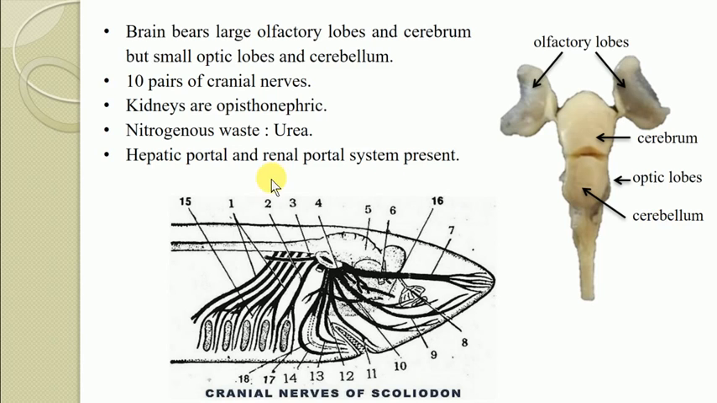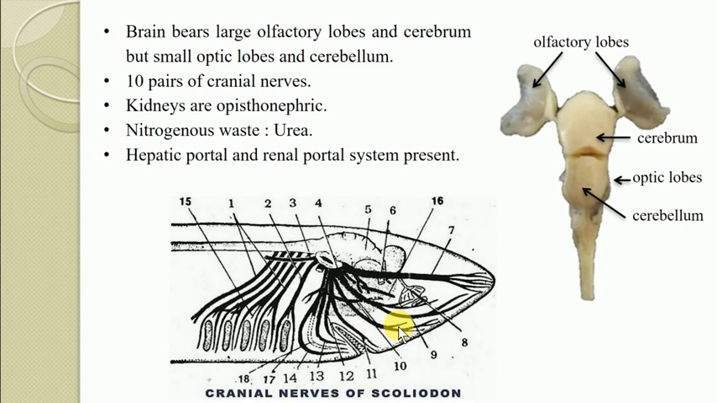Then there are 10 pairs of cranial nerves. Cranial nerves are the nerves that originate directly from the brain stem and innervate the different organs in the head region, or cephalic region. Such nerves are referred to as cranial nerves, and the chondrichthyes contain 10 pairs of them, arising from the brain and innervating different organs.